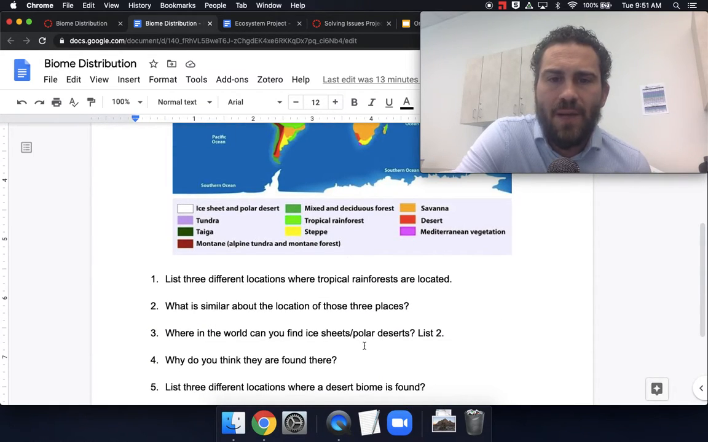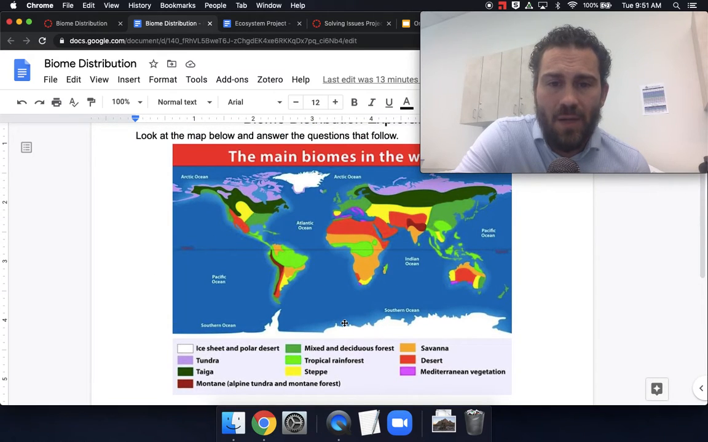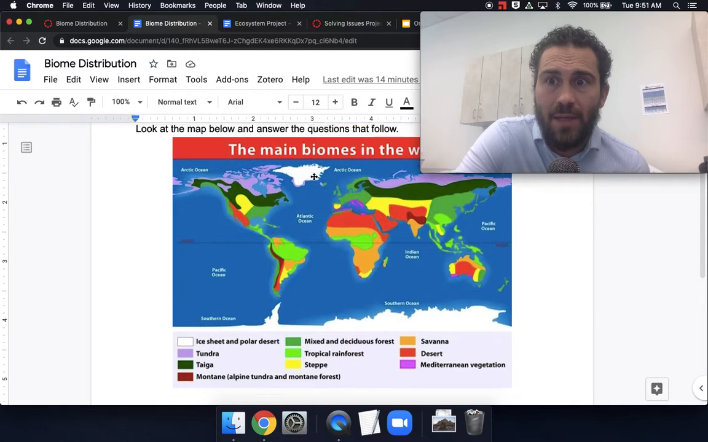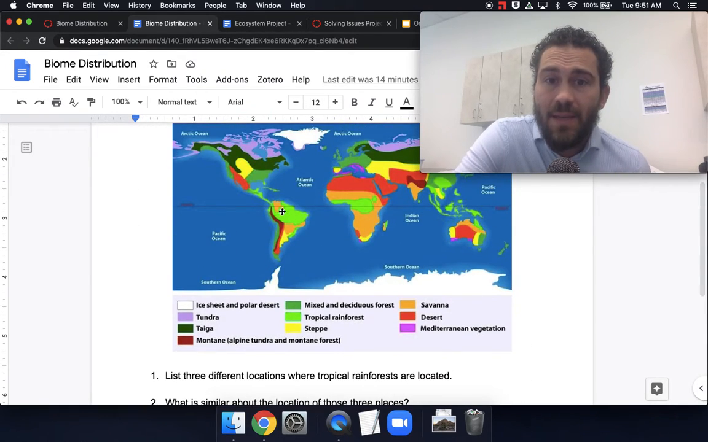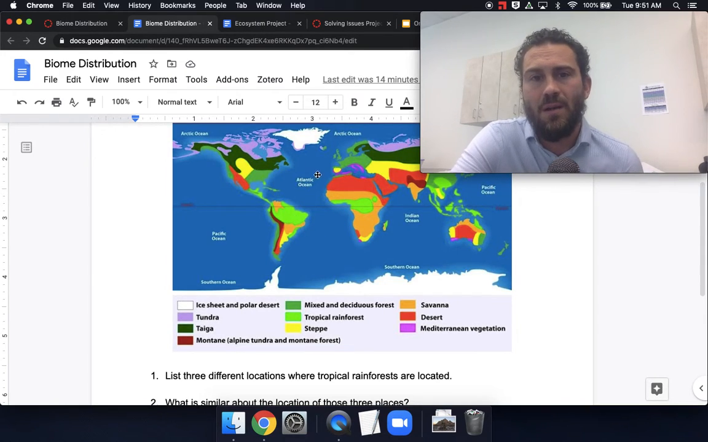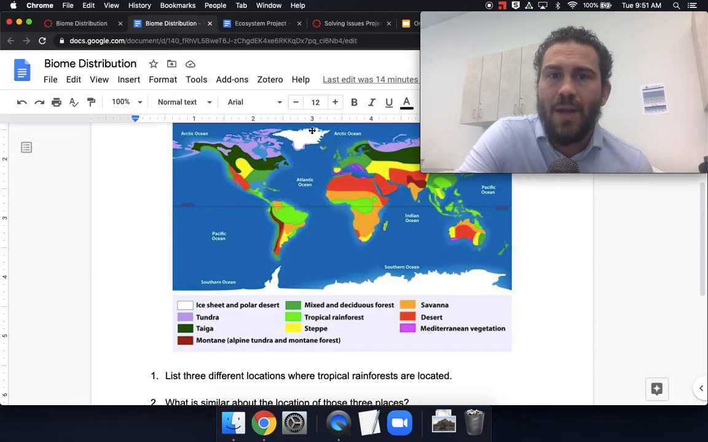Where in the world can you find ice sheets or polar deserts? Well, ice sheet or polar desert, we've got it in Antarctica here, and we've got it in Greenland here. Why do you think they're found there? Because they're very far from the equator. Remember those latitude belts that we talked about? So we need to remember they are very far away from the equator. They are in the polar latitude belt.